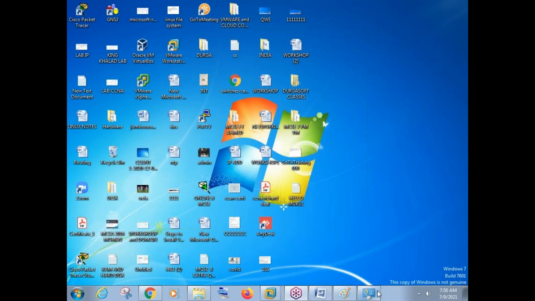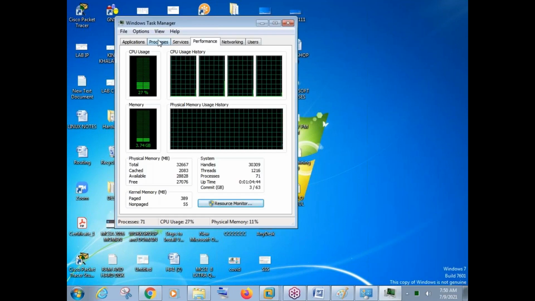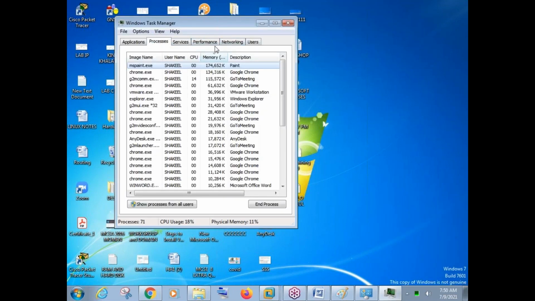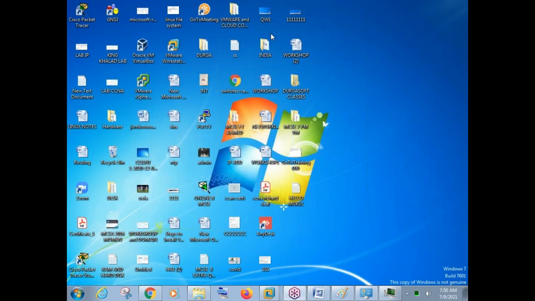Okay, fine. You know, this is the task bar. If you go to task bar, there is an option called task manager. Once you go to task manager, here there is an option called performance. We can see what applications are running here. And if you go to performance, it will show you the performance of your machine, how much RAM it is using, how much processor it is using, and all these things. Okay. Now it's a very technical thing we are discussing right now. So listen carefully, please. If I go to performance, it will show me how much RAM is used and how much processor is used.